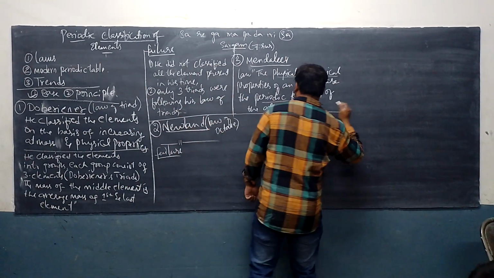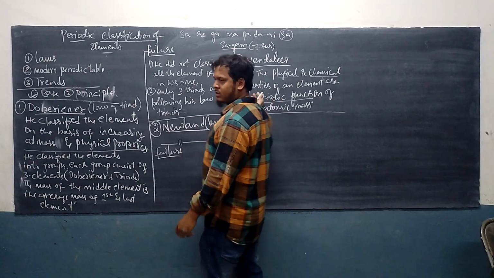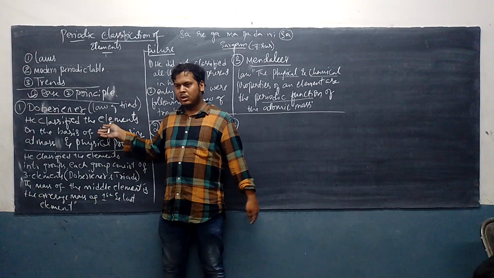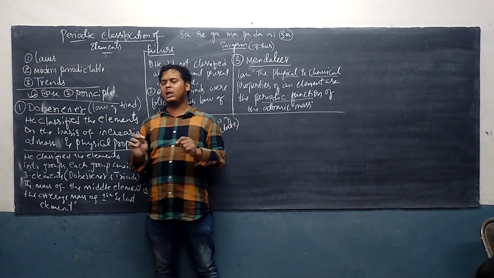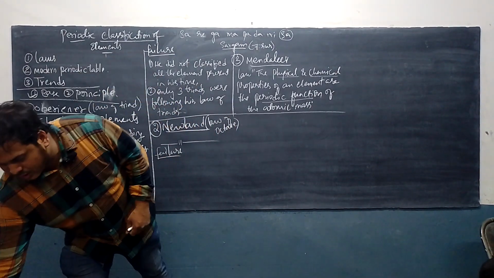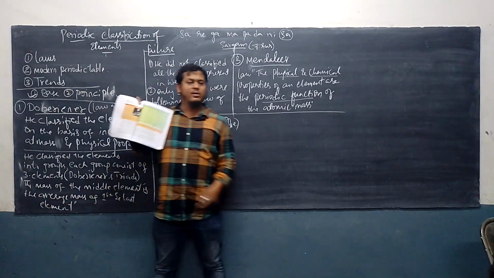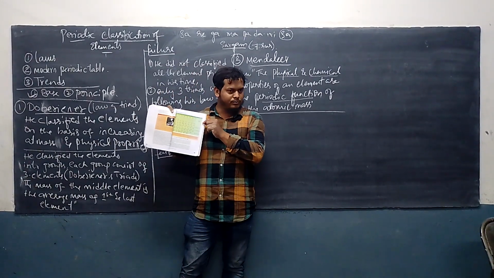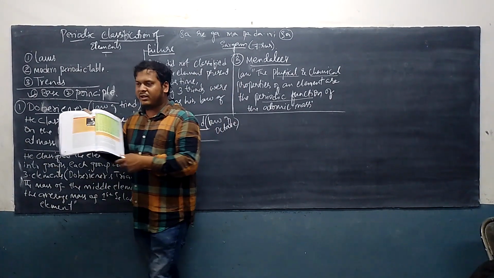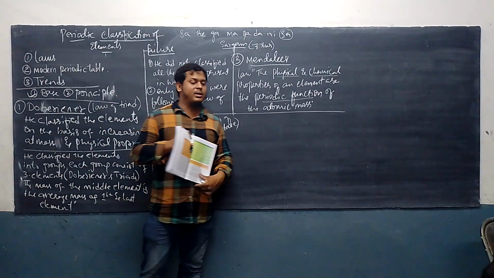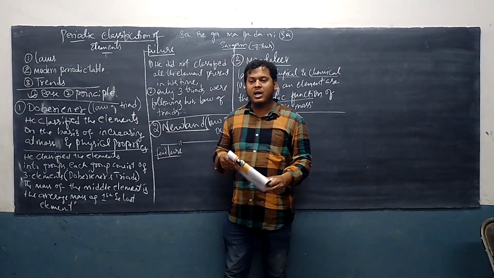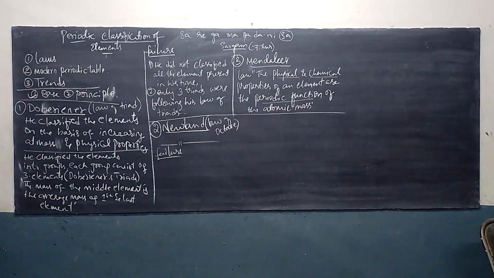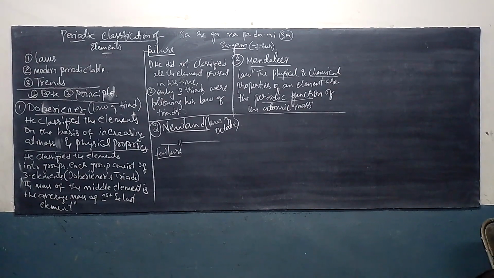Next, this is the law and this is the base. He gave both the base and the law, and he made a very nice periodic table, which is given on page number 27. This is the complete Mendeleev periodic table. In his periodic table he made groups and periods.